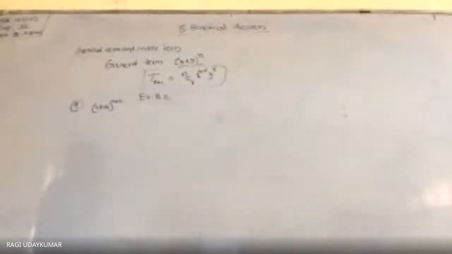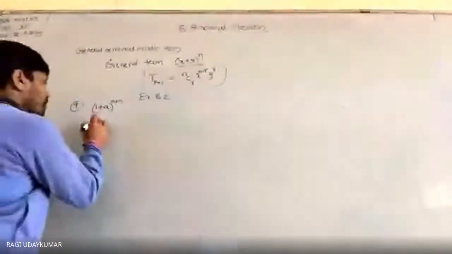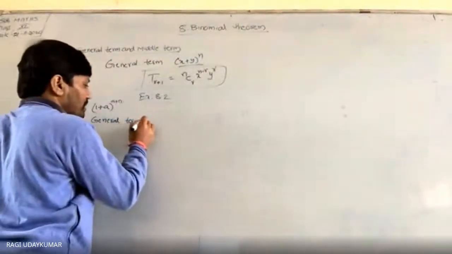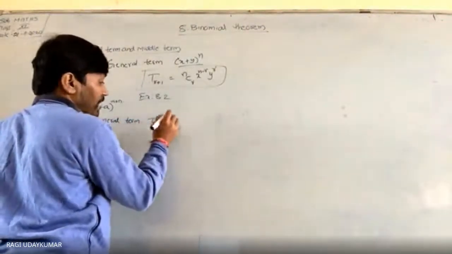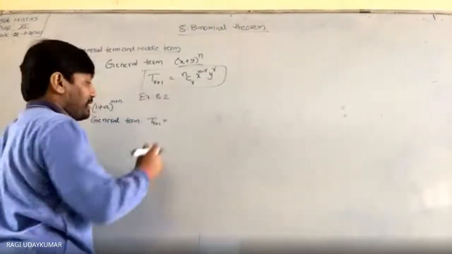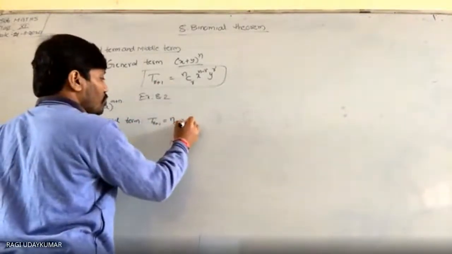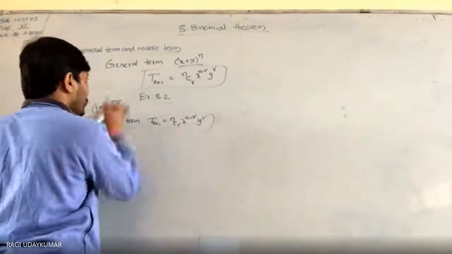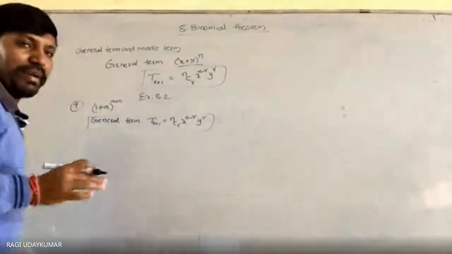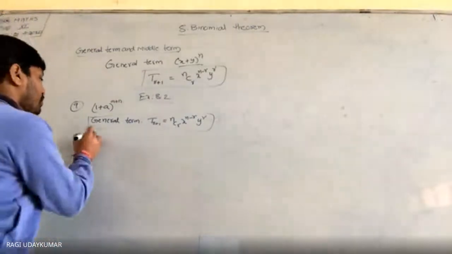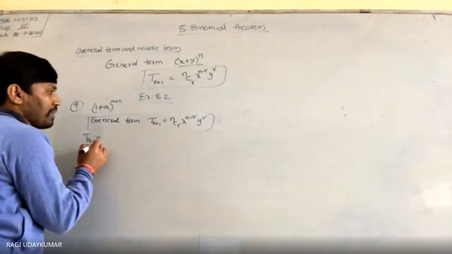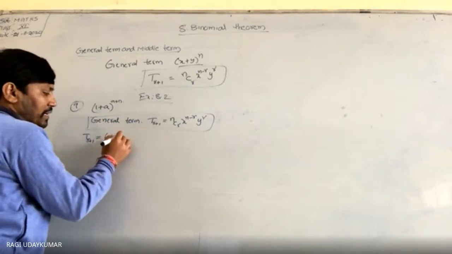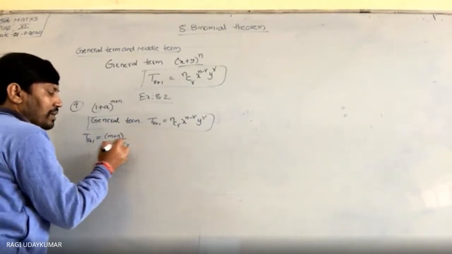1 plus a whole to the power of m plus n. First you write the general term. General term formula क्या है? Formula is nothing but, this is the form of x plus y whole to the power of n expansion: nCr x to the power of n minus r, y to the power of r. This is the general term. Here already I have written, but better you write every time. So in this expansion क्या होगा? T r plus 1, n का प्लेस में m plus n, C, r का r प्लेस में r.